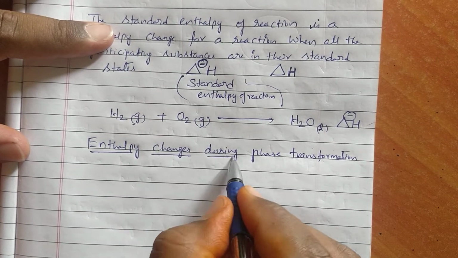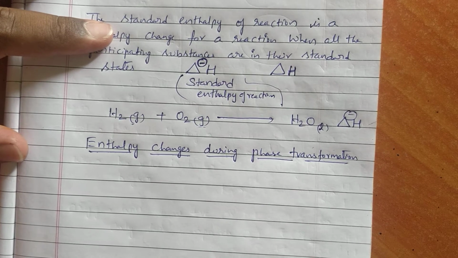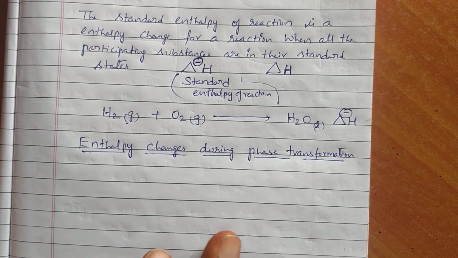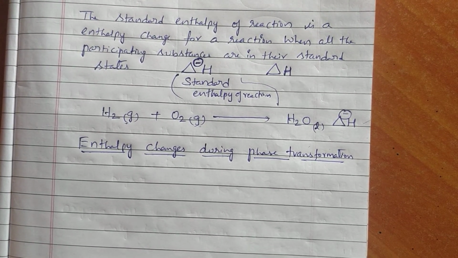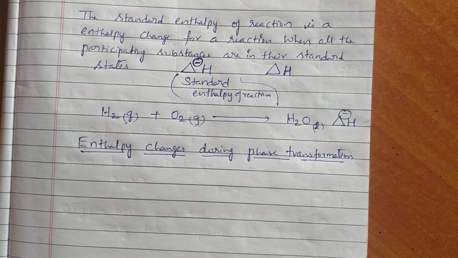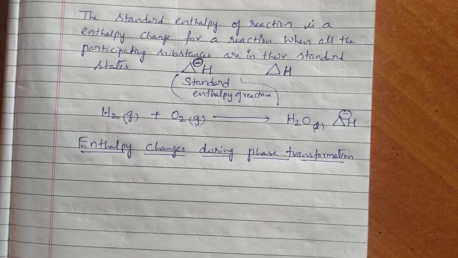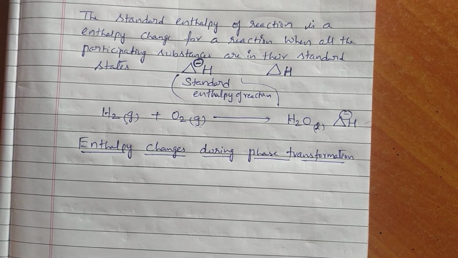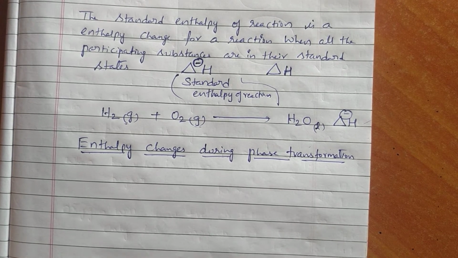Enthalpy changes during phase transformation. These are all physical processes only. No chemical process will take place in this phase transformation. Okay, what phase transformations take place and how many types do we have?